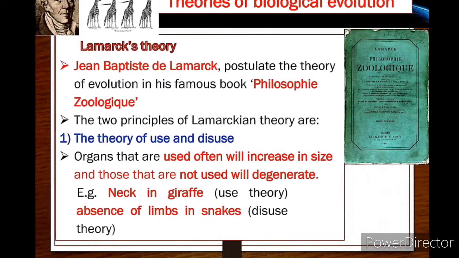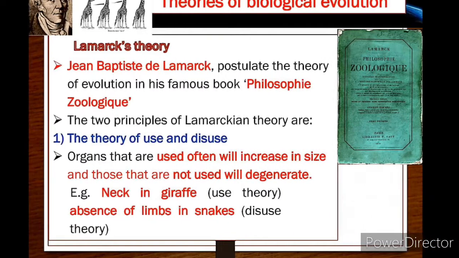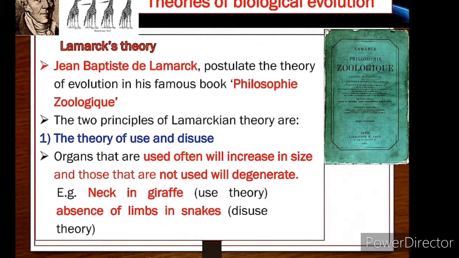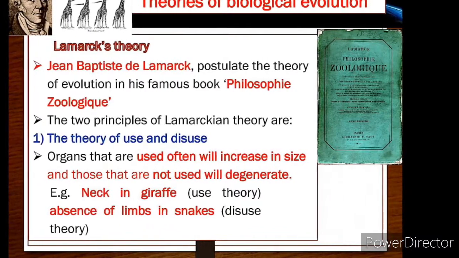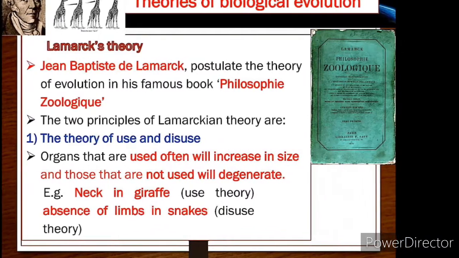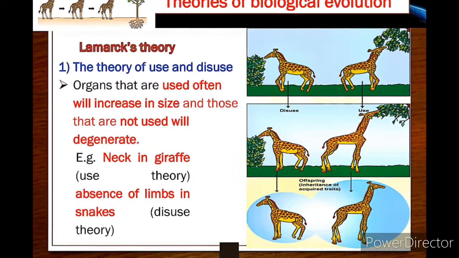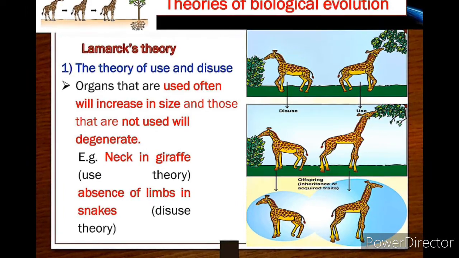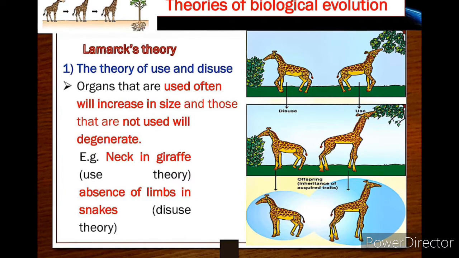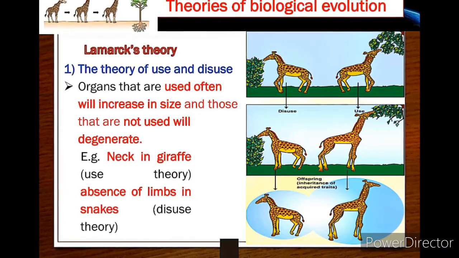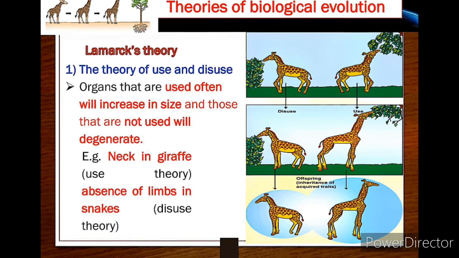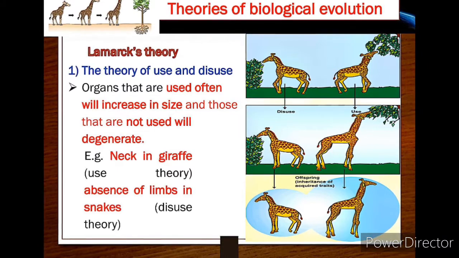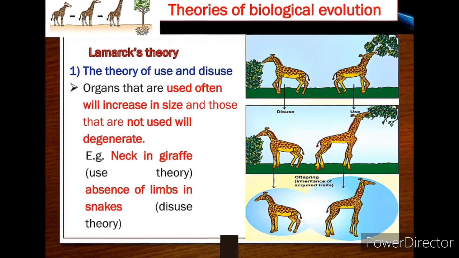He proposed two principles, the theory of use and disuse and the theory of inheritance of acquired characters. In the theory of use and disuse, he said the organs that are used often will increase in size and those that are not used will degenerate. For example, the neck of the giraffe is used, so the neck in the giraffe has developed. The size of the neck of the giraffe has increased.